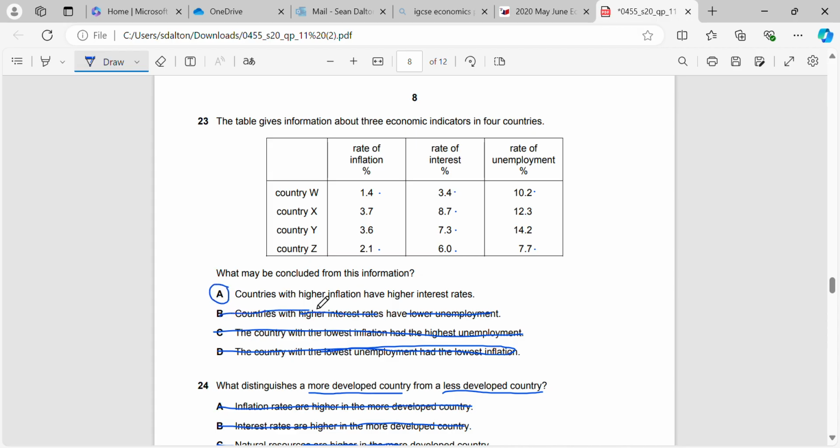Countries with higher inflation have higher interest rates. So let's match that up. Higher inflation 3.7, and it's the highest in country X, so that would match. Second, 3.6, 7.3, that would match too. And then the third country Z, the lower the inflation, 2.1, the lower the rate of interest. So those ones do match.